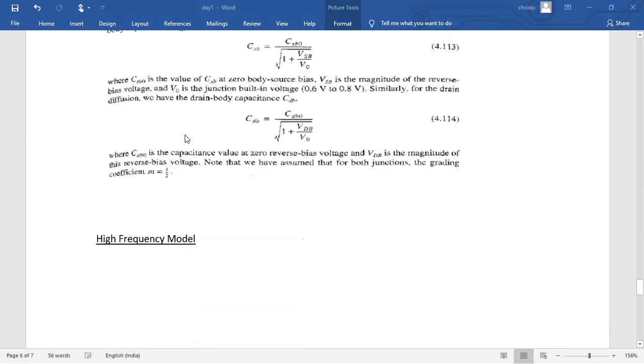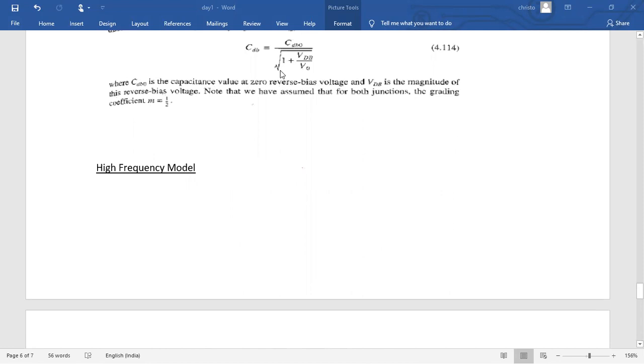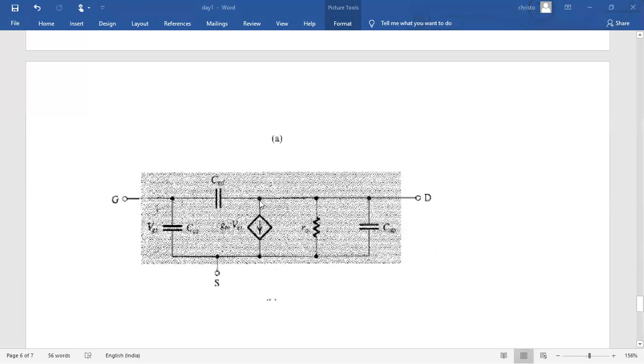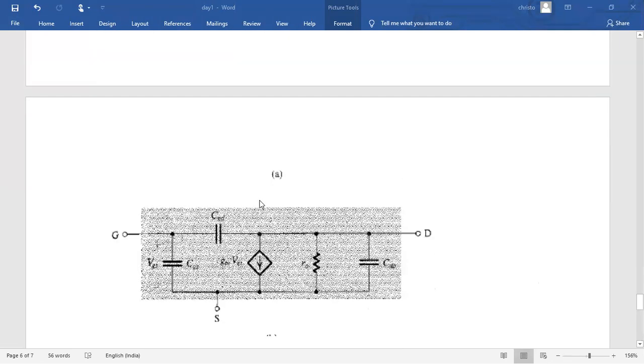Now we are going to see, finally, the high frequency model of the MOSFET. These are the 5 capacitors generally: 3 capacitors due to the gate and 2 capacitors due to the junction, totally 5 capacitors. Capacitor values are very small. So if they are very small, they only act under high frequency. When the input signal frequency is high, these 5 capacitors come into the picture.